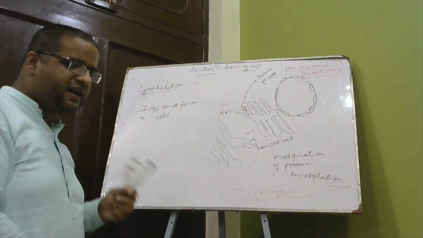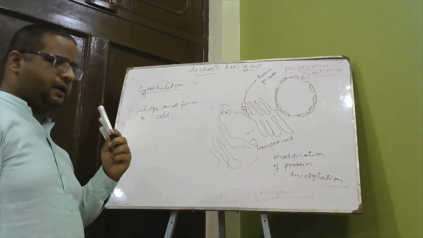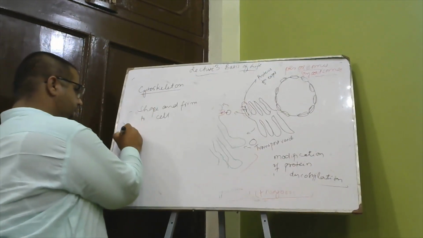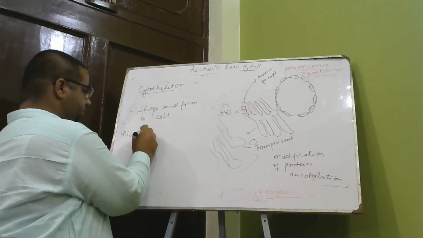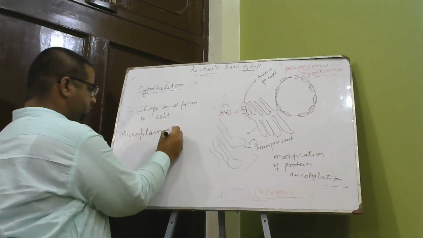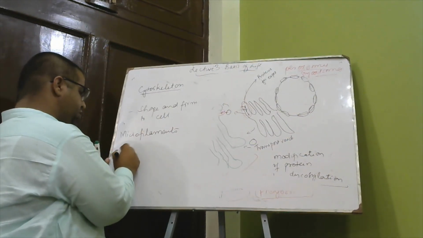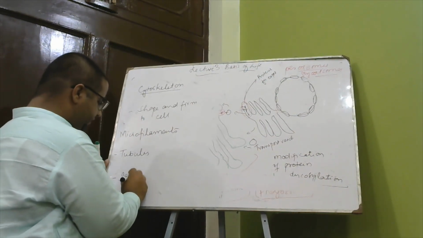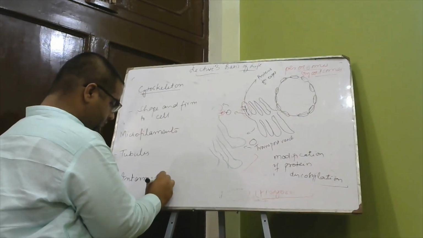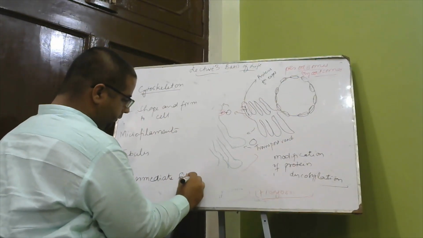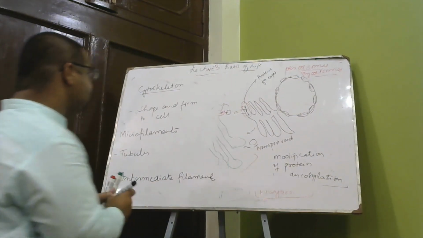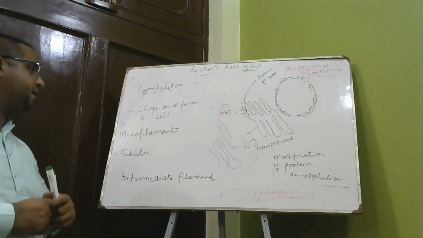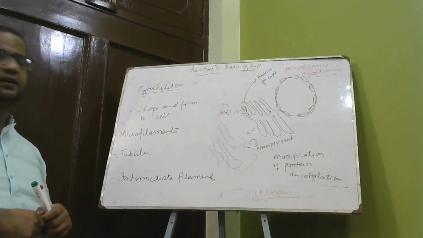We know that the cytoskeleton comprises three types of filaments. These are microfilaments, microtubules, and the third one is intermediate filaments. So the cytoskeleton is composed of three types of filaments: microfilaments, microtubules, and intermediate filaments. They have different roles, but they form the skeleton of the cell.